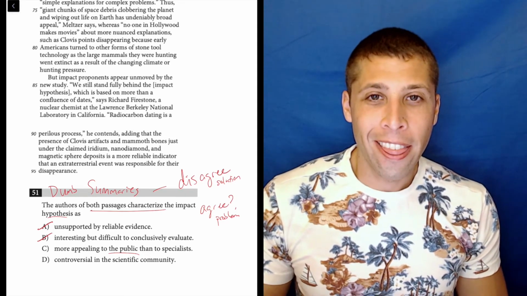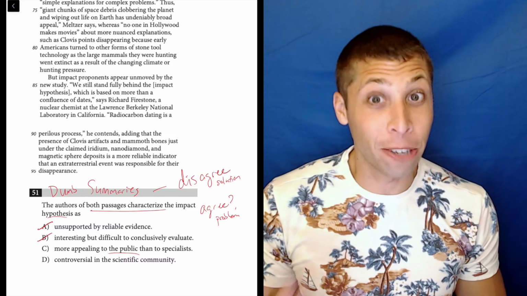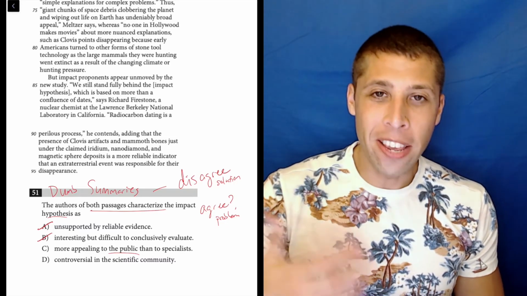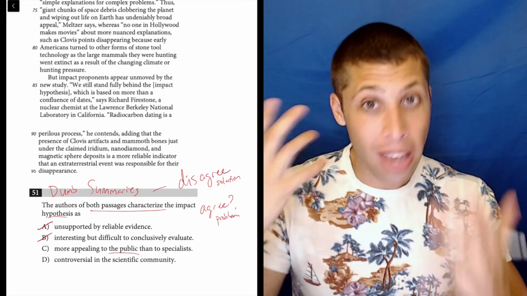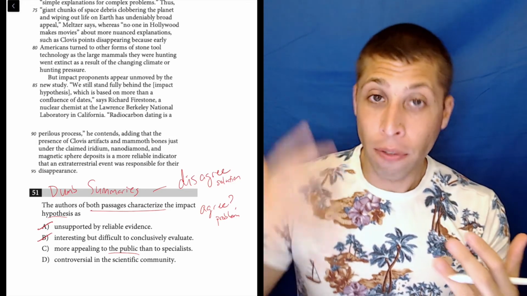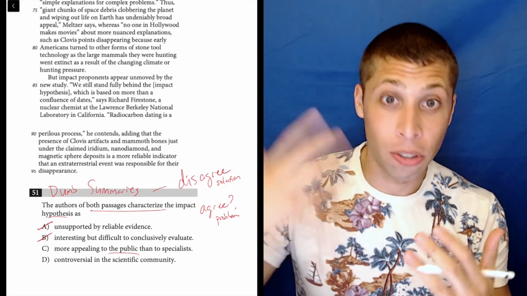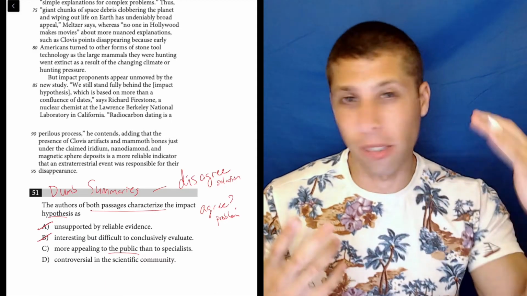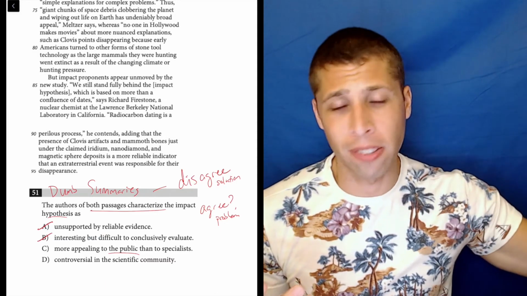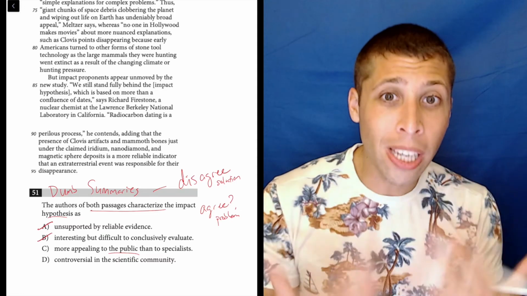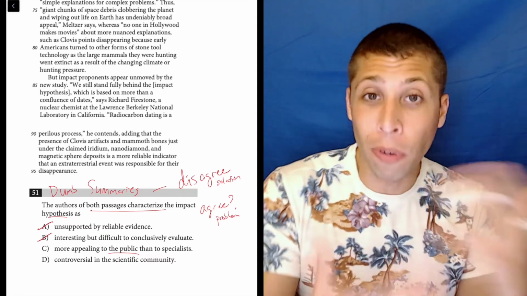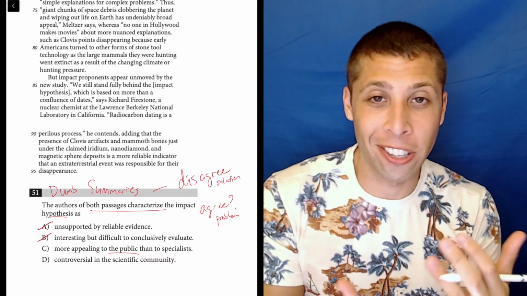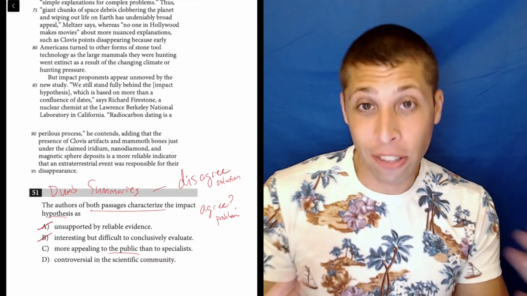Yeah. This is literally a case of they agree to disagree, right? These two people agree that there's two sides of a debate. There's evidence on both sides. The first passage says the evidence points to the asteroid. The second passage says no, it does not. There's way more evidence the other way. So they agree that there is a controversy, a problem over what caused this change in the climate, and they then disagree on the solution.